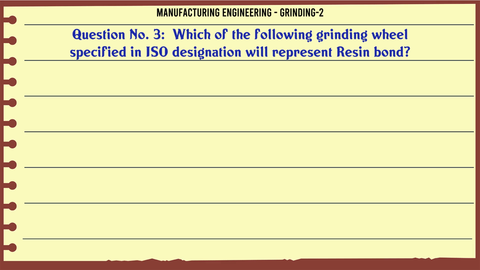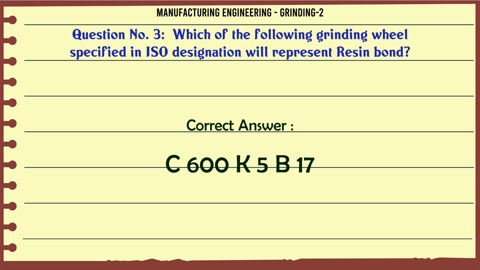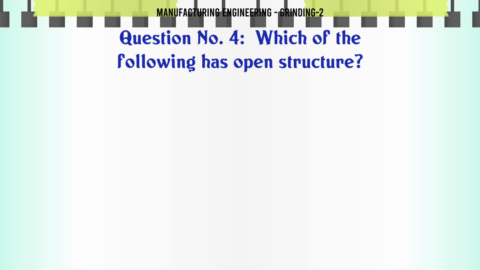Which of the following grinding wheel specified in ISO designation will represent resin bond? A. Z46K5B17, B. C600K5B17, C. C8K5R17, D. A80K5B17. The correct answer is C600K5B17.